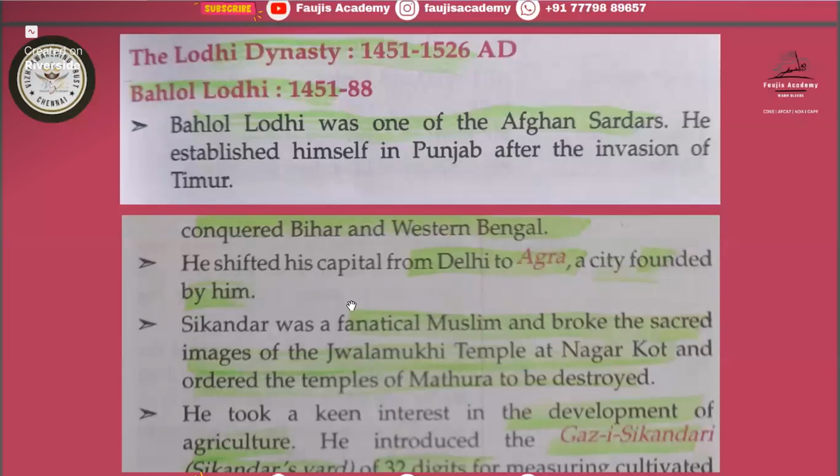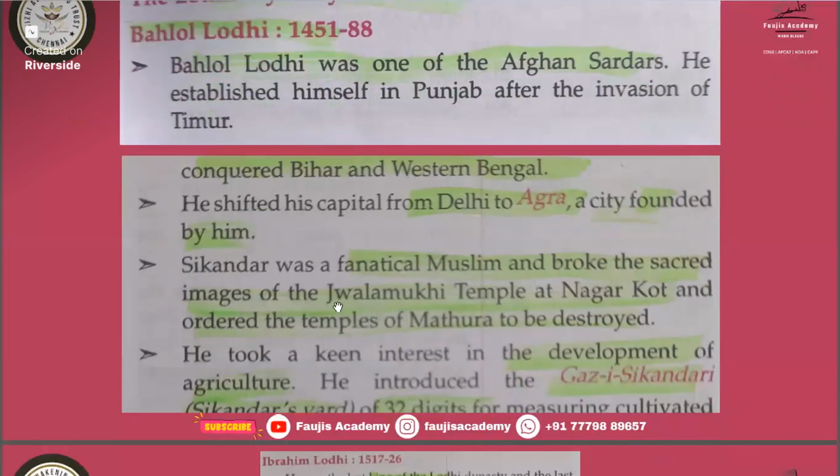I'll share it in other pages, in the WhatsApp group, so you can study from there. So see, this is the part of Sikandar Lodi. He shifted the capital from Delhi to Agra, and the city of Agra was founded by Sikandar Lodi. Questions have come already: Agra was founded by which ruler? It was founded by Sikandar Lodi.